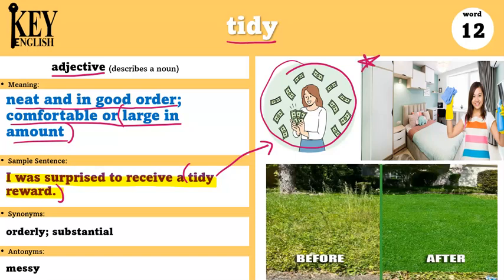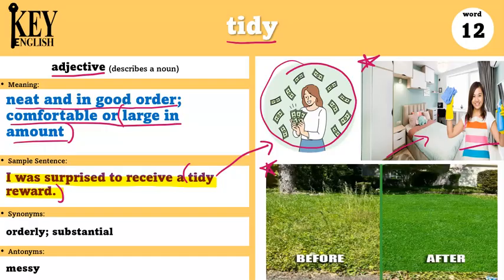You can also use this word to say that something is neat or clean. For example, I could say, she got a gift from her mom for keeping her room so tidy. So because her room was so neat and clean and tidy, then her mom gave her a gift. Or I could say, the garden looked tidy after we pulled all the weeds out.